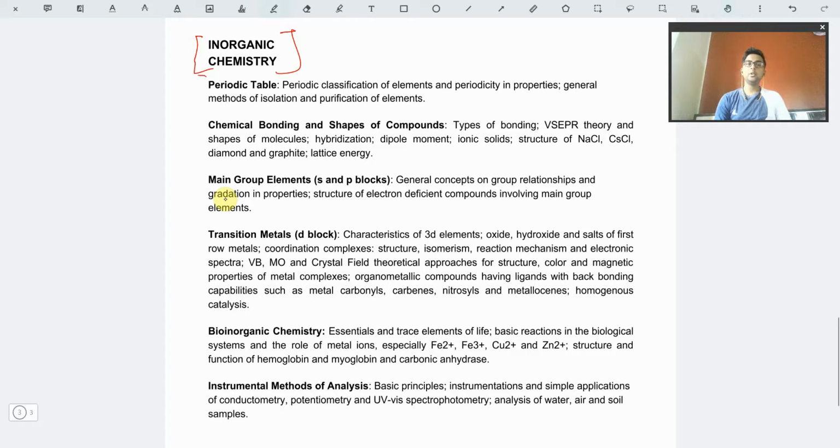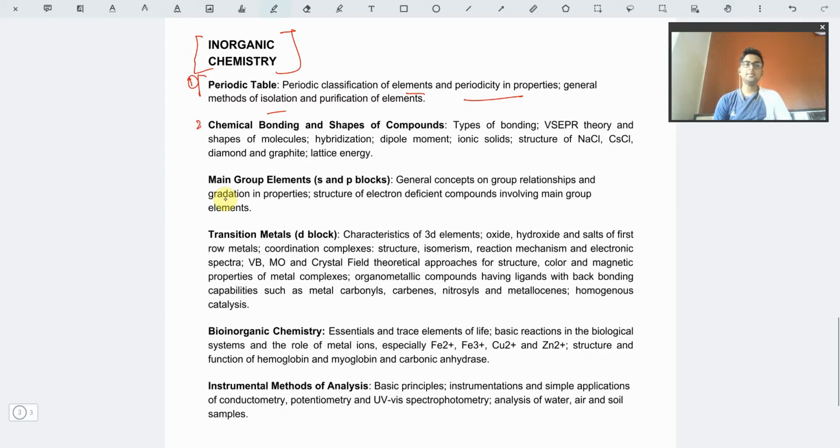The first topic is the periodic table classification. For this you first have to memorize the whole periodic table. As simple as that. After that, I'll be taking one video to explain how to memorize the periodic table quite easily. You have to learn the classification of elements, how they are classified, where in the periodic table they are placed, and why they are placed there. Also the periodicity in general, the properties, and the isolation of each and every element in your syllabus.